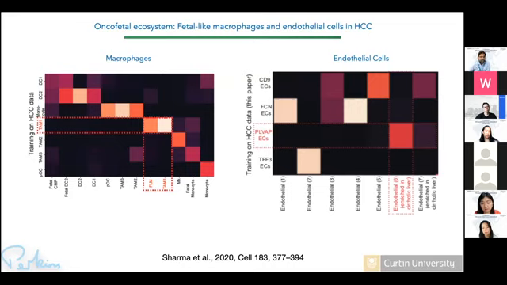And in the original study, we identified 2 major cell types which were shared between fetal tissue and tumor, and these were macrophages. There were 3 different macrophage populations, and we found one of the macrophage populations, which we call TAM1, was more fetal-like. And among 5 different endothelial populations, we found an endothelial population of PLVAP, which is more oncofetal. Since this study was published almost 1.5 years ago, I'm not going into detail of this